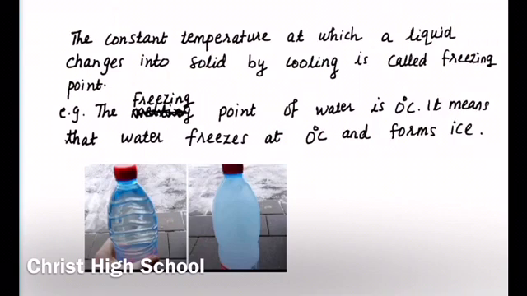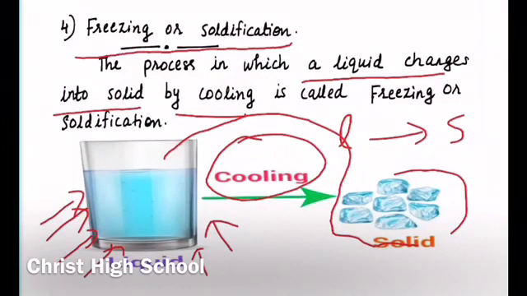So we can conclude that the two processes we have studied today, freezing and condensation, both take place by cooling, that is, by decreasing the temperature of the substance. But boiling and melting take place by heating, that is, increase in the temperature of the substance.